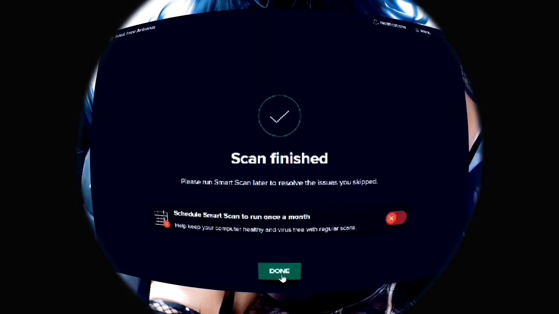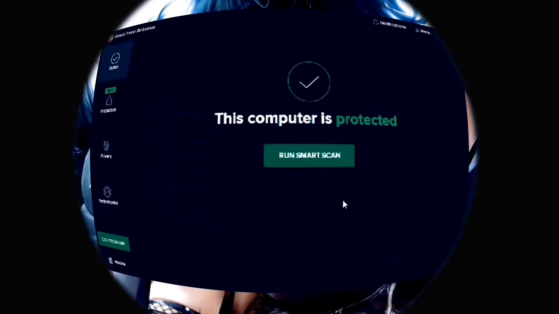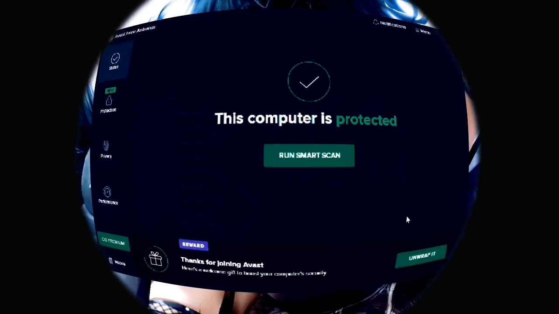Then this will display scan finished, and then click done. Voila! This computer is protected, and every time we download files or anything, the software will automatically scan the files for protection.